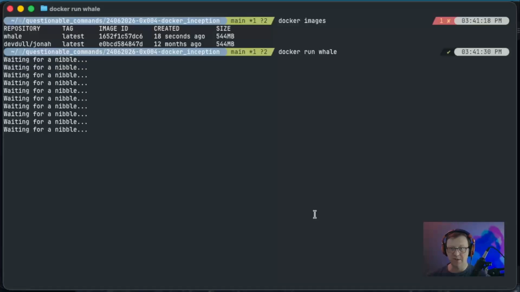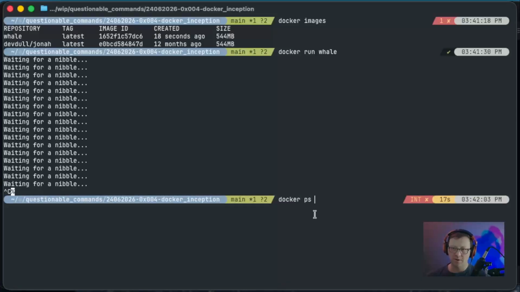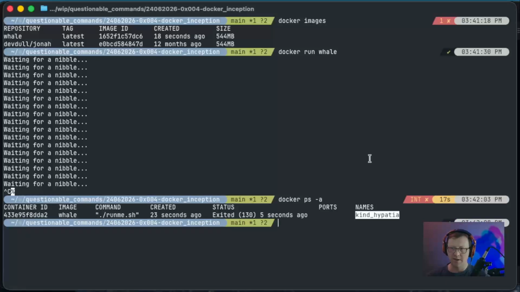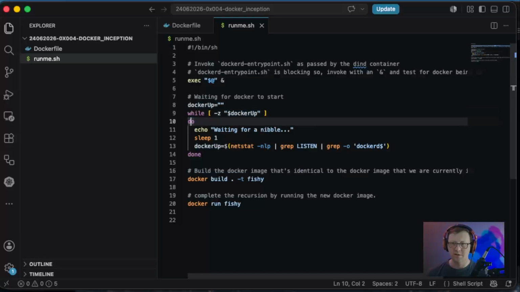All right, now the question is, are we infinite looping or are we recursing? So let's go ahead and cancel this. docker ps -a. We'll go ahead and make a couple of modifications so that we can see what's going on. Just to quickly see if we're infinite looping, I think I'm just going to output the hostname here. So I should just say $HOSTNAME, all caps. And I think that'll be the same as the container name, but we'll find out.